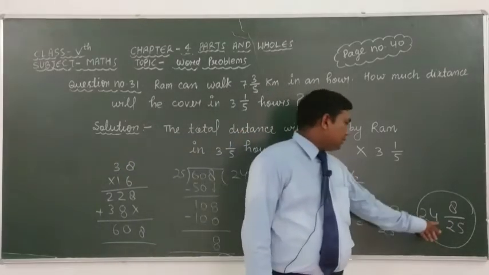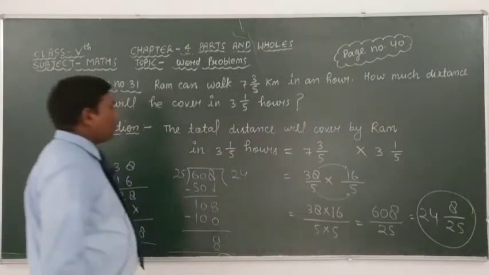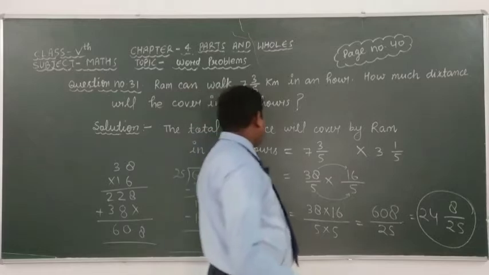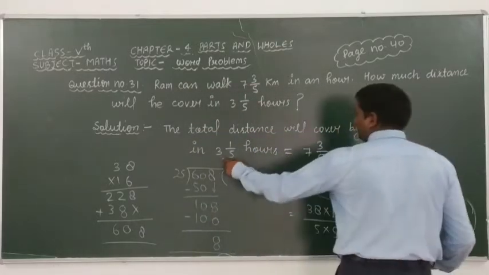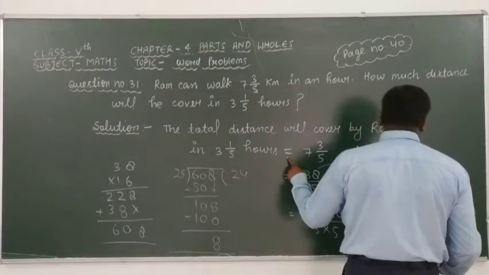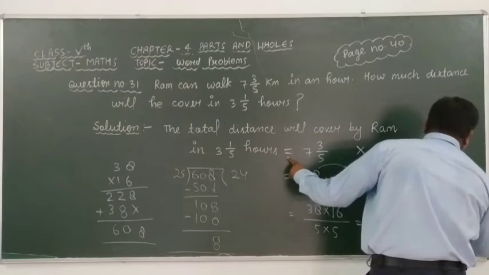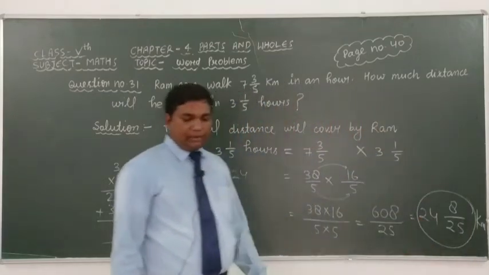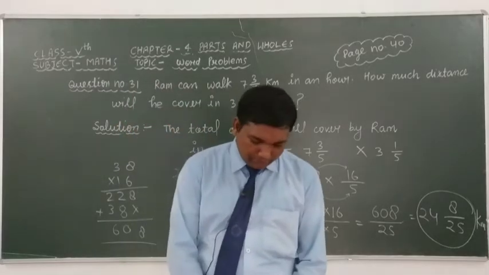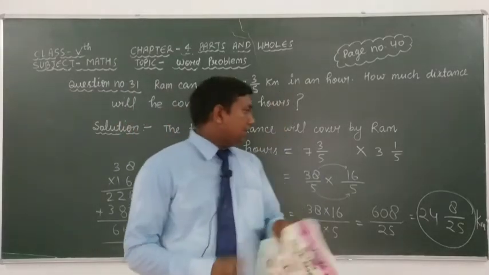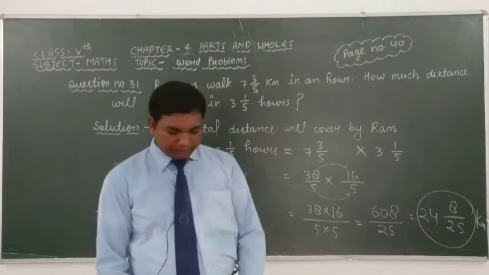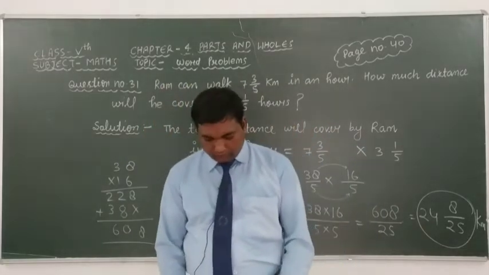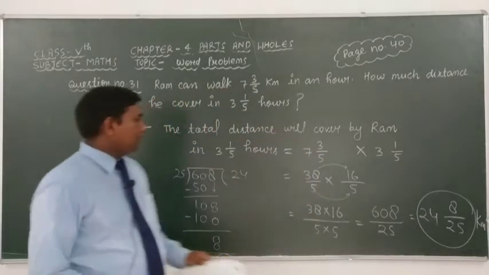It means that the total distance covered by Ram in 3 mixed 1 over 5 hours is equal to 24 whole 8 over 25 kilometer. Okay students, this is the answer of question number 31.